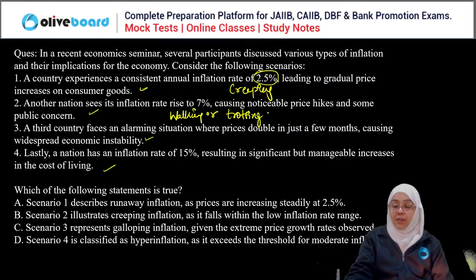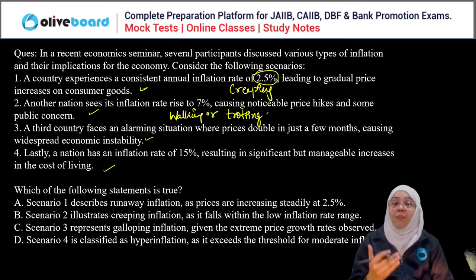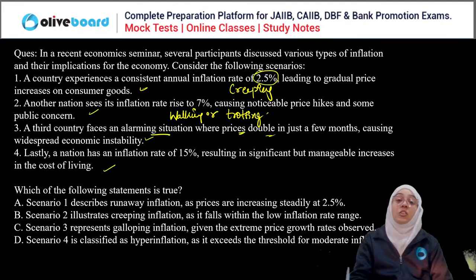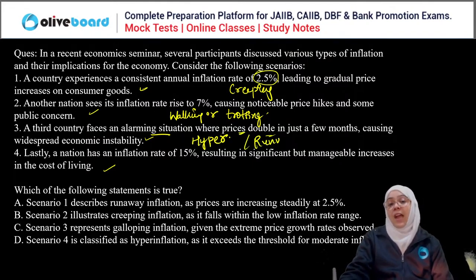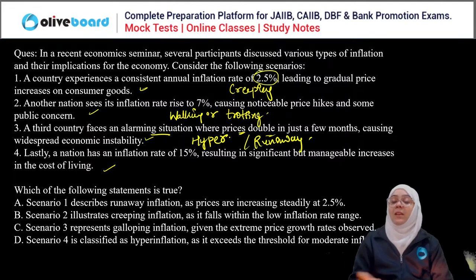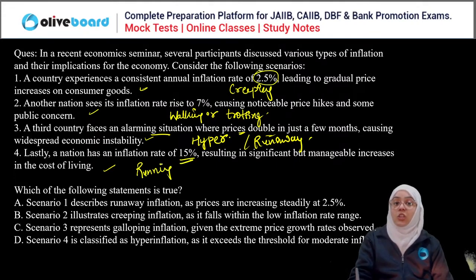Third, a country faces an alarming situation where the prices doubled in just a few months. This is runaway inflation, means hyper. Fourth, lastly, a nation has an inflation rate of 15%. It is actually running inflation, or you can say galloping inflation.